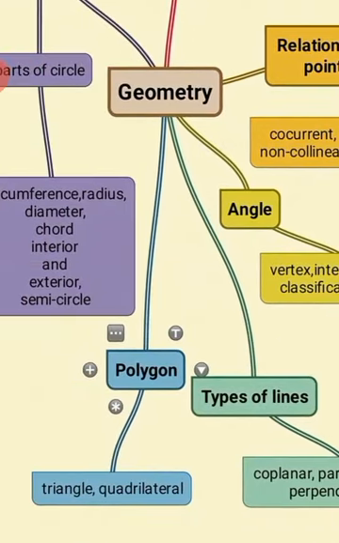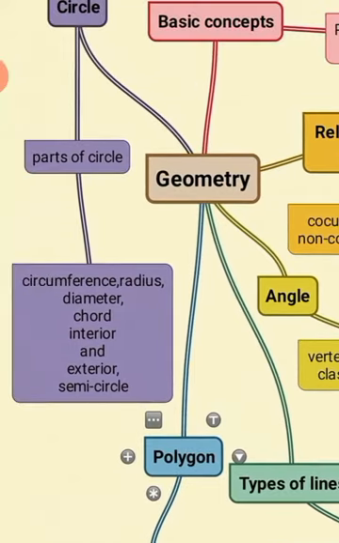Next is polygon, that will be triangle or quadrilateral. Last but not the least topic is circle. Then the parts of circle are circumference, radius, diameter, chord, interior and exterior part of the circle, then the semicircle.